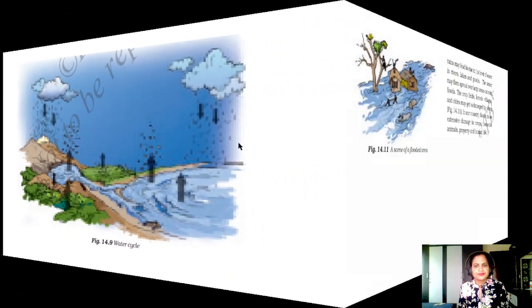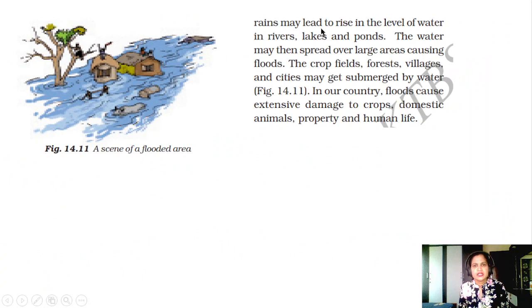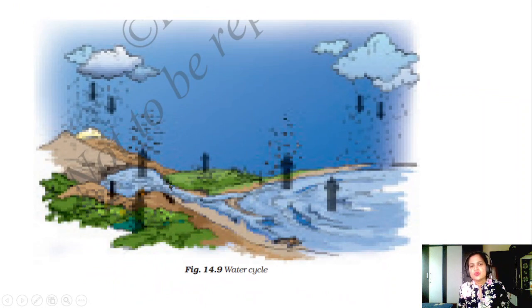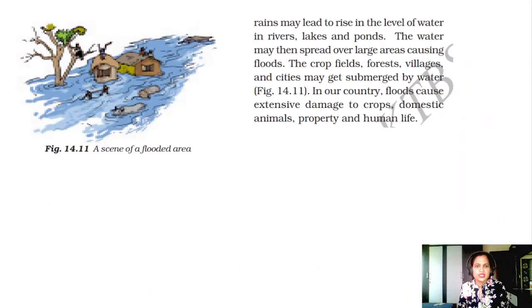Heavy rain may lead to rise in the level of the water in rivers, lakes, and ponds, like this. Excess of the water will be collected in the pond or the lake, then it will overflow and cover the area nearby, the land area, the residential area or industrial area. Water will overflow in those areas like this, and it causes damage to the living of the animals and the human beings in those areas.